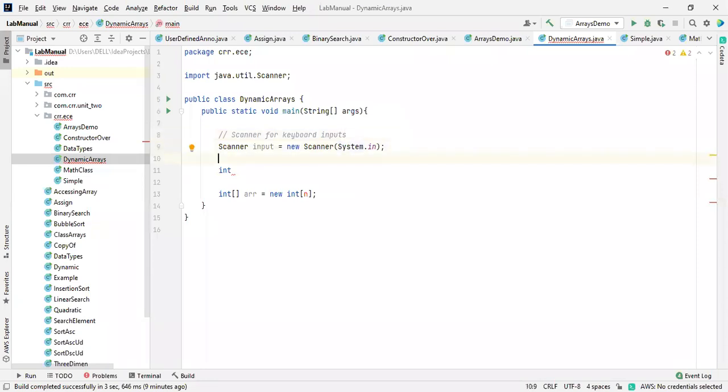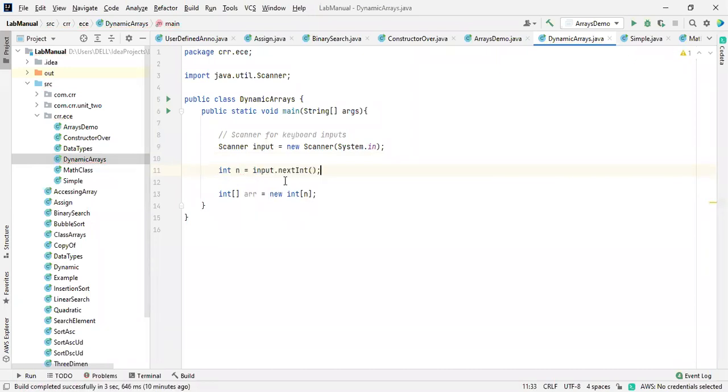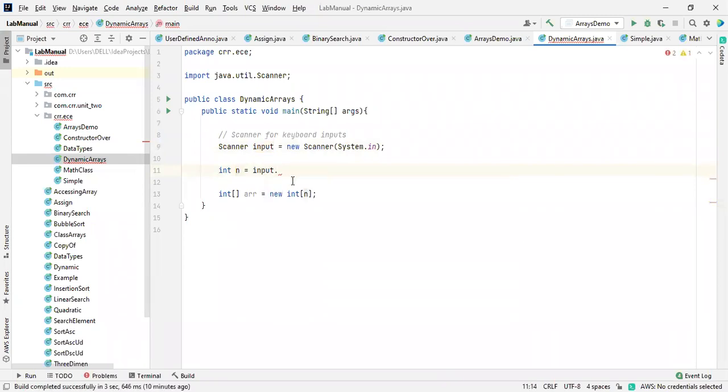Okay. So now I'm going to take the value because we need to mention the size dynamically. Now I'm going to take n is equal to, what do I need to place over here? This is an integer, so the tool itself is saying input dot next int. We have to take this reference, and inside this we have a next int that will allow us to take n from the keyboard input.